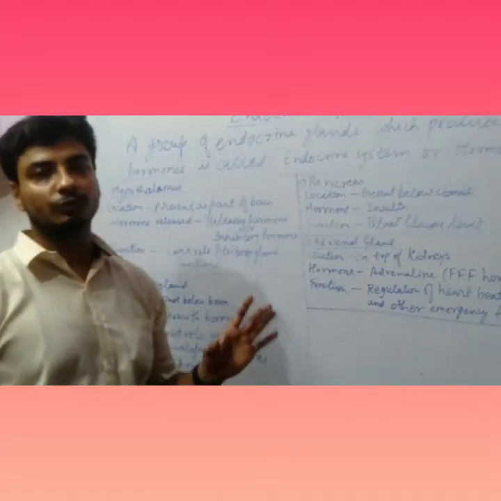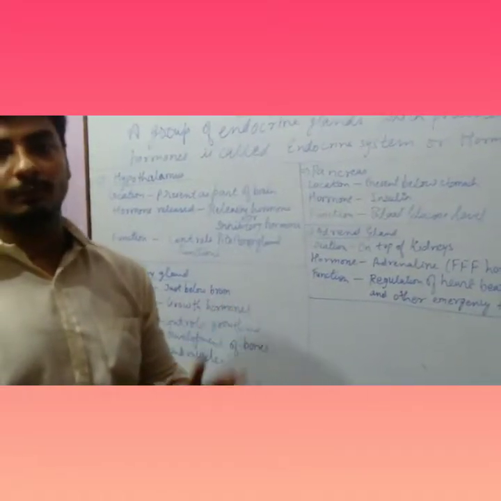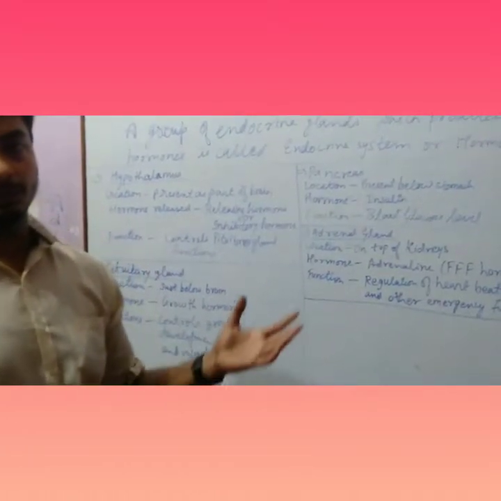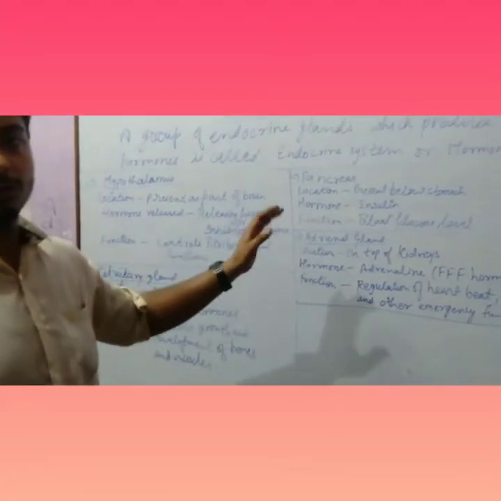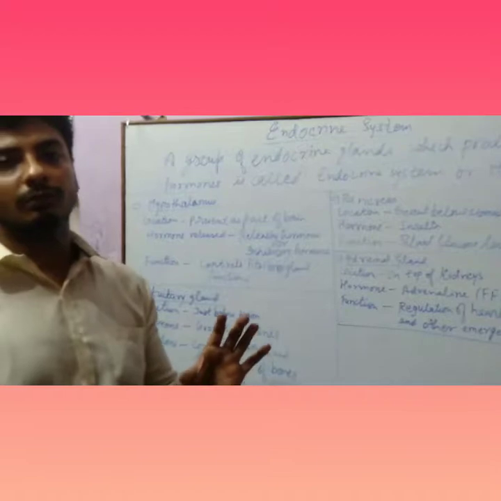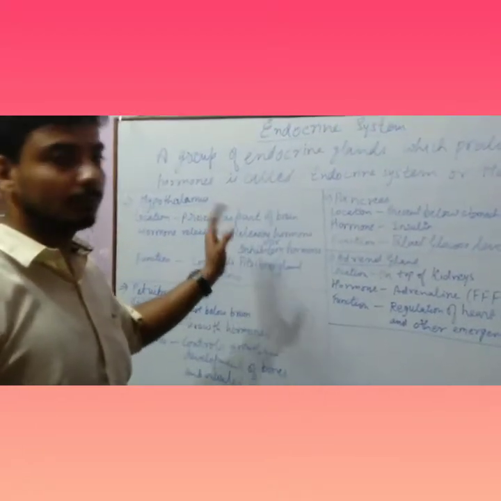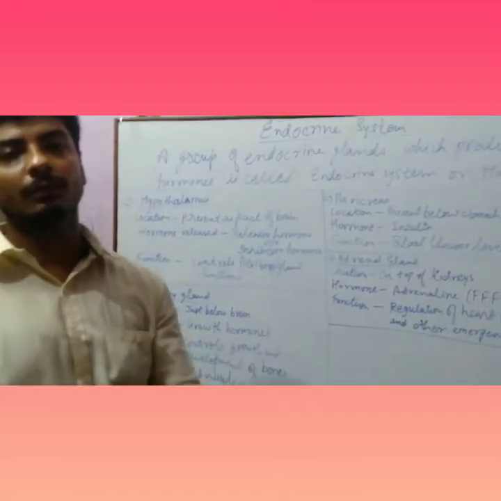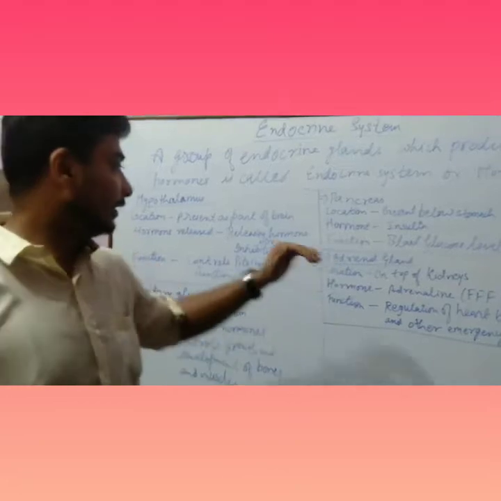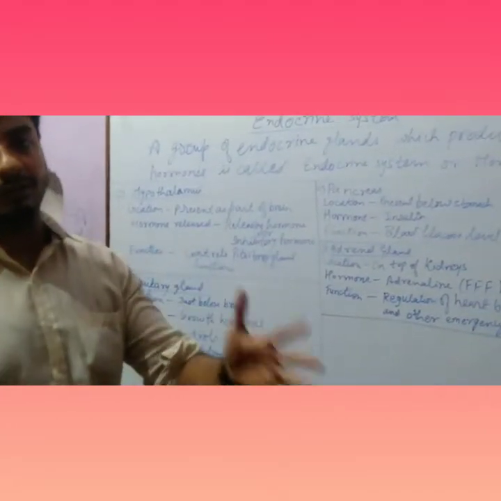That is, the hormones secreted by the hypothalamus control the functions of hormones secreted by the pituitary gland. It means that releasing hormones will cause the release of hormones of the pituitary gland, and the inhibitory hormones released from the hypothalamus will inhibit the release of hormones from the pituitary gland.